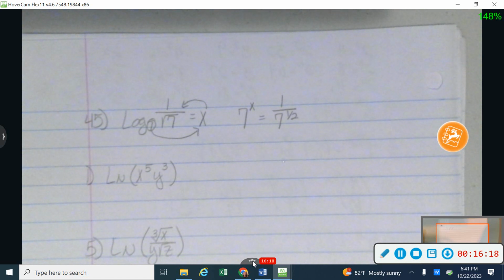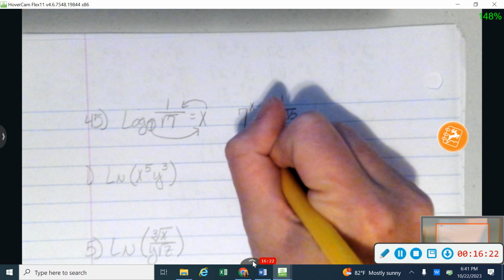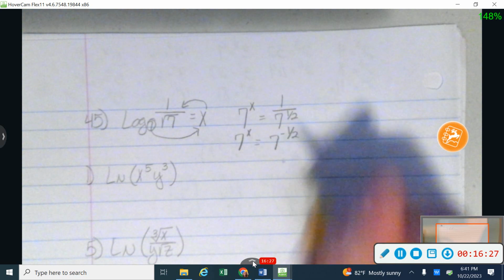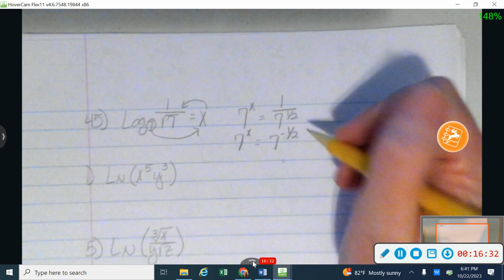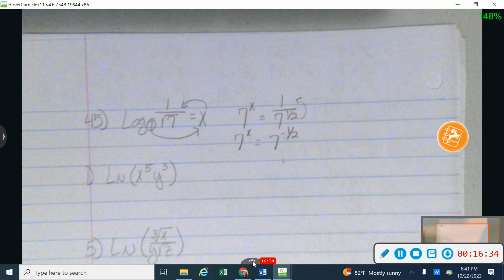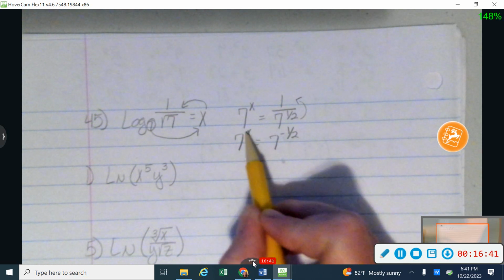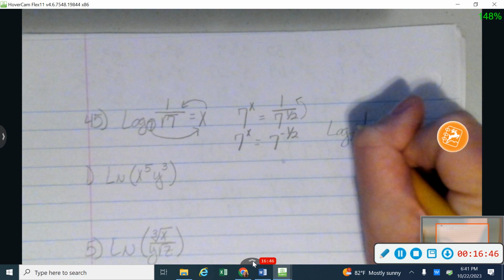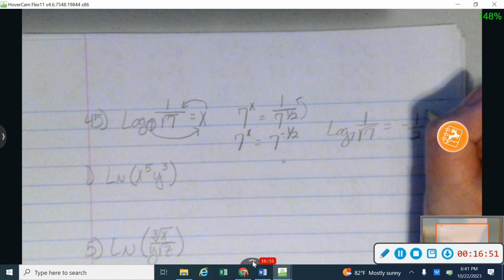Now, I like to get these things on the same level, so a couple of different ways I could do this. I could think about that just being a negative, or I could actually go ahead and move that up. Remember that a negative exponent will change sides of the fraction bar, so I can move that up to the top by using a negative exponent. And now here's a little trick for you that we'll talk more about when we solve equations: if your bases are equal, then your exponents have to be equal as well. So I'm going to say that the log base 7 of 1 over the square root of 7 is equal to negative 1/2.